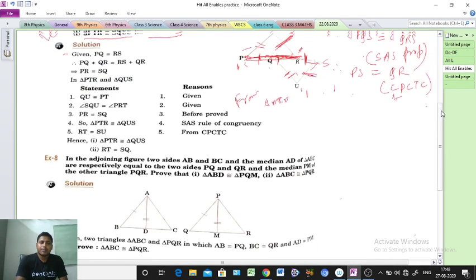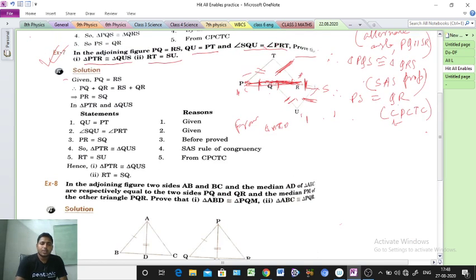Example 7 is already finished, so now we'll discuss example 8. First you should read the question and try to find out its meaning.